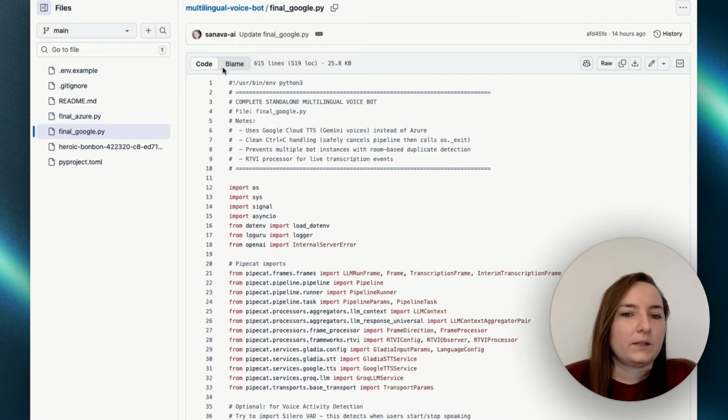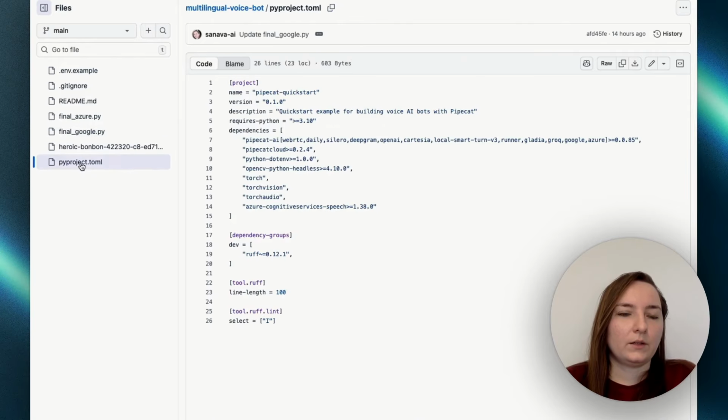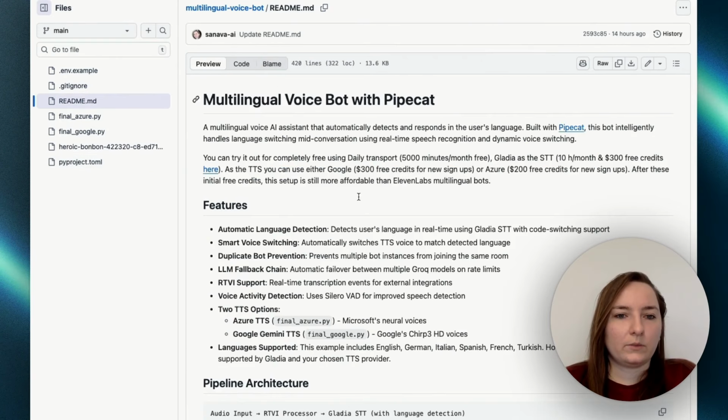So it's basically the same, both are the same except for the TTS part. Yeah. And this is my Gemini JSON API keys, which we had downloaded earlier when we set up the Google account. And here in this file you can find the dependencies that we need to install. Okay, then let's go through this one by one.